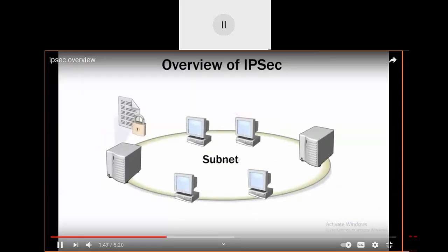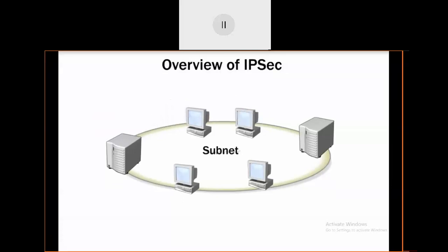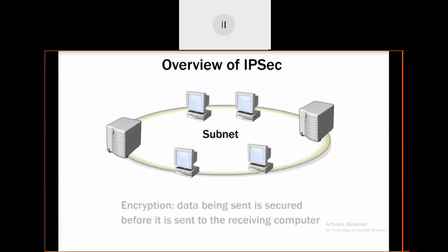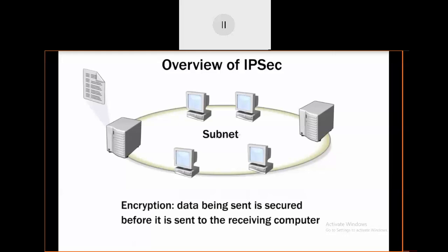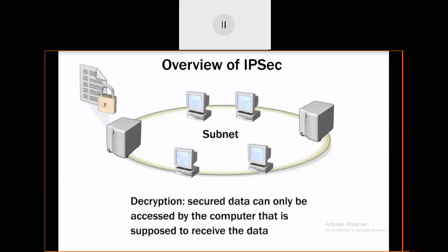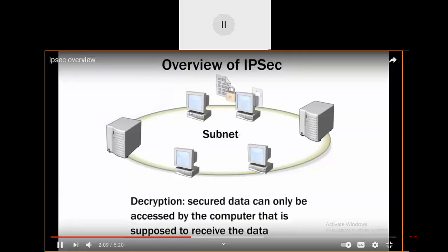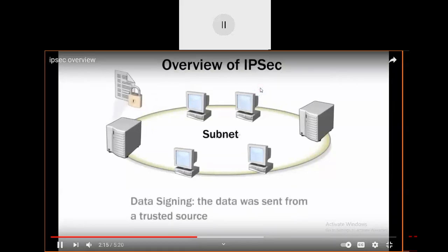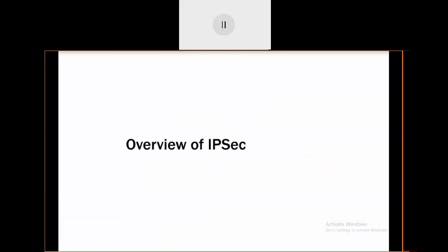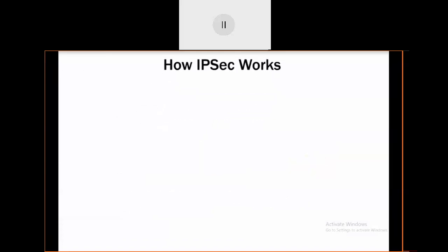If security is provided from the sending host to the destination, then there is no third person who can access that data, and it is provided by using encryption and decryption. That is called IP security over IPv6. The destination host will decrypt the data that the host is transferring by using a particular key. Now how it works, you can see the video.